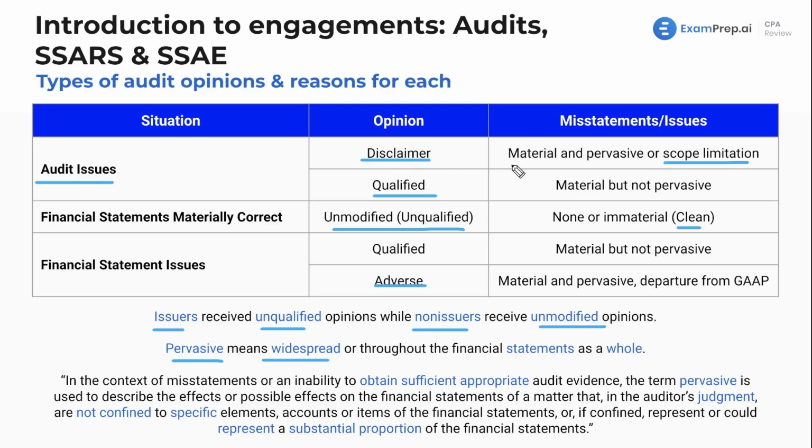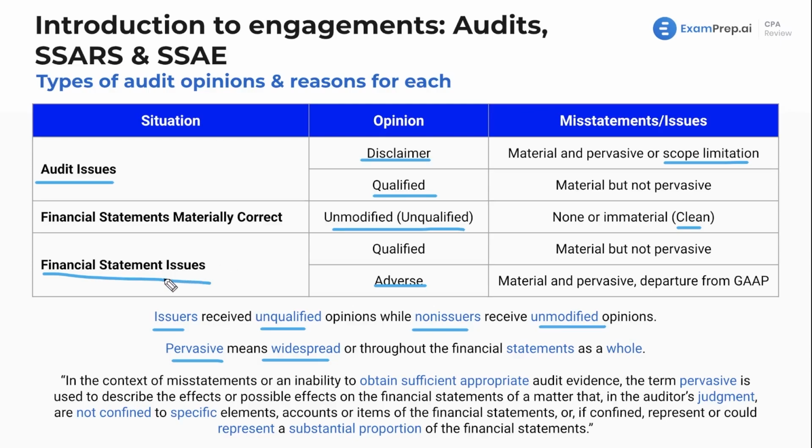If there is an audit issue, there are two kinds: an issue with how you're conducting your audit, or an actual issue with the financial statements. If there is a material and pervasive issue with how you're able to conduct your audit, you would give a disclaimer of opinion. If there's a material but not pervasive issue, so you're able to conduct your audit, but let's say they don't let you audit the statement of cash flows, you would give a qualified opinion, or if they don't let you audit one particular disclosure.